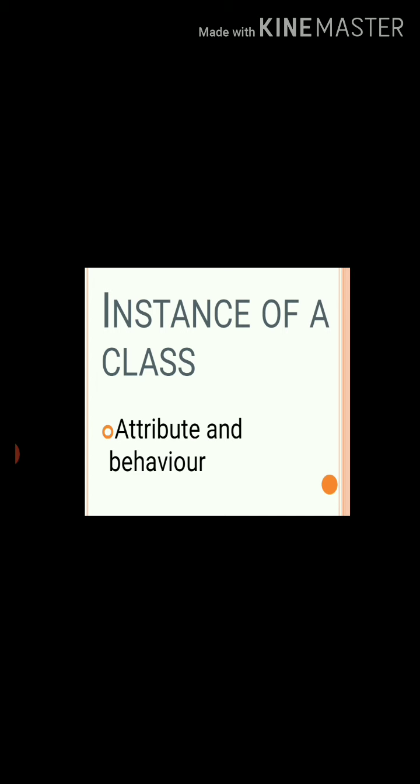This is instantiating a class, or copying of the class. Attribute and behavior: a class has only two things, attribute and behavior. So if you create an object from a particular class, then you can copy all the attributes and behavior of the same class.